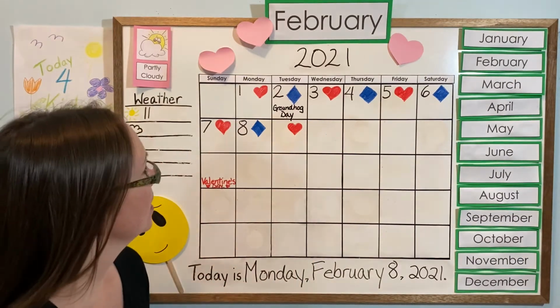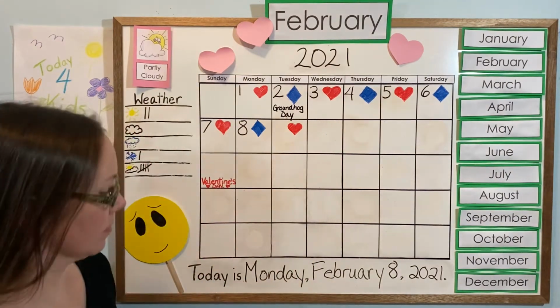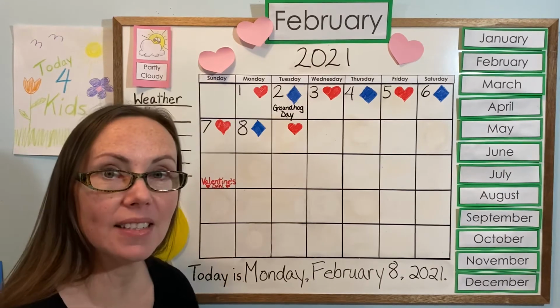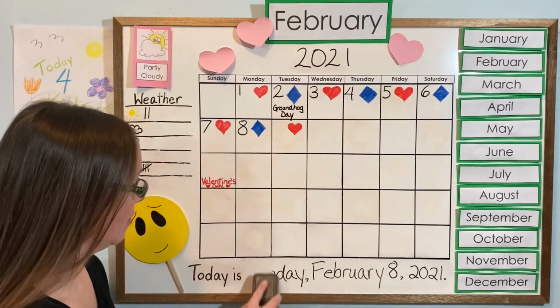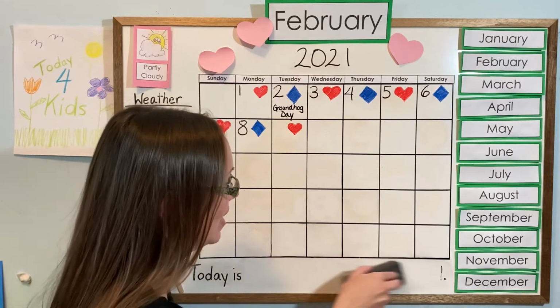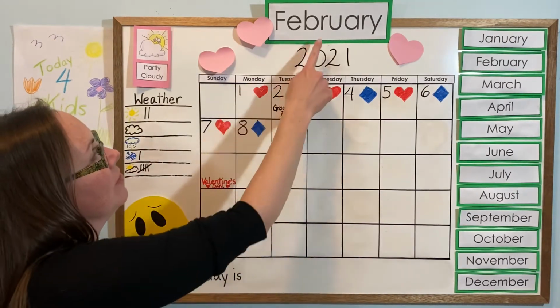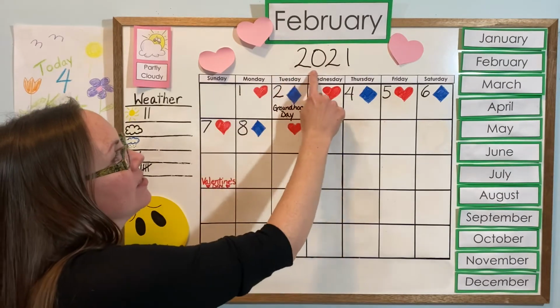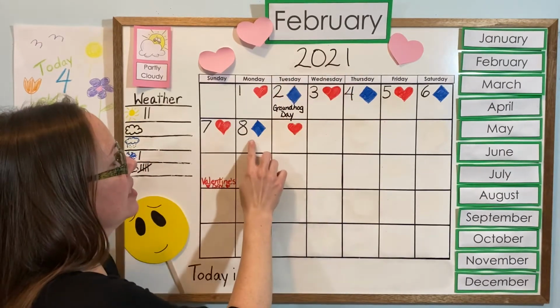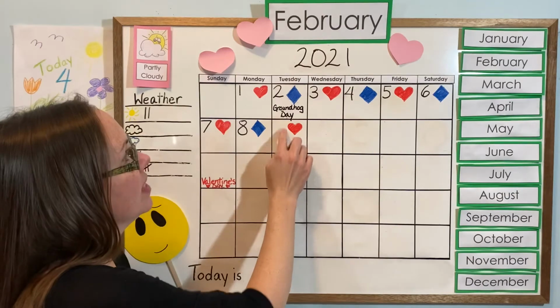So now that we've done our shape, I forgot to erase the date from yesterday. Let's take that off. Yesterday was Monday, February 8th, 2021. So today is the next square over and it's Tuesday.